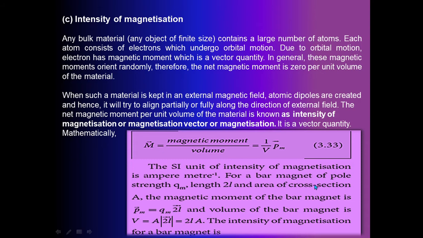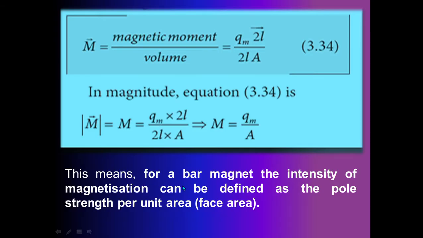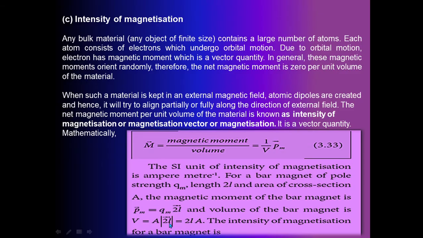For a bar magnet of pole strength Qm, length 2L and area of cross section A, the magnetic moment of the bar magnet is Pm vector equals Qm into 2L vector, and the volume of the bar magnet is A into the modulus of 2L vector, which is equal to 2LA. The intensity of magnetization for a bar magnet is M vector equals magnetic moment divided by volume. Already we know the value of magnetic moment: Pm vector is equal to Qm into 2L.